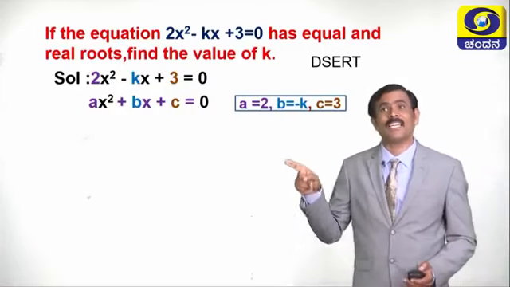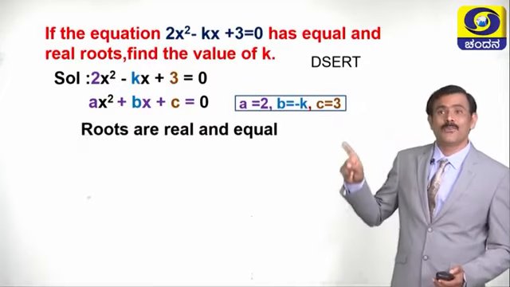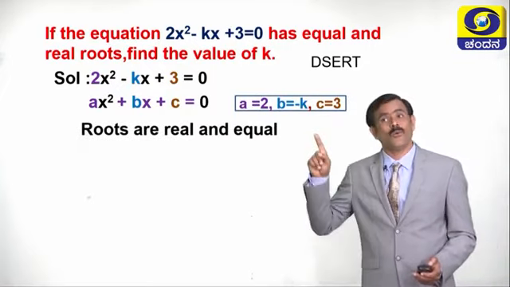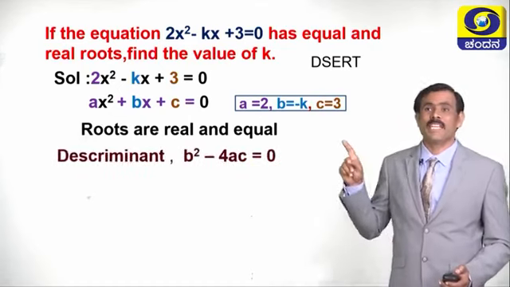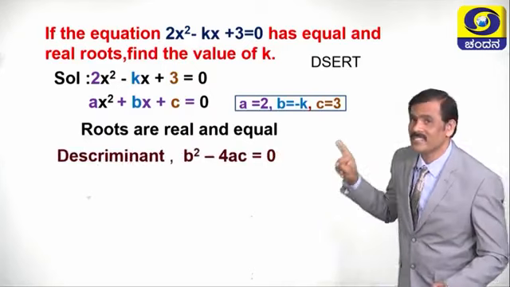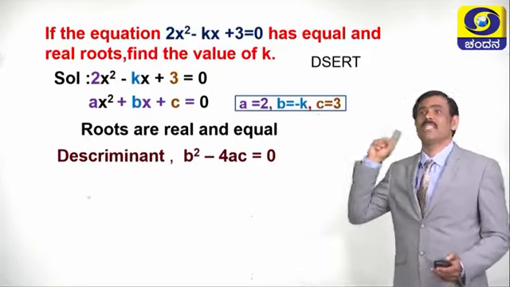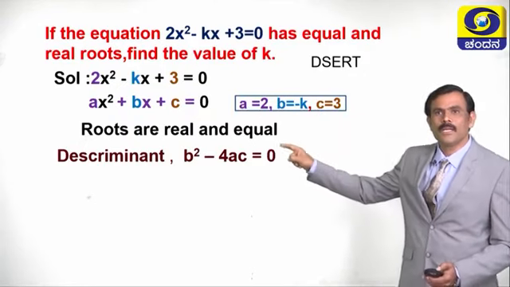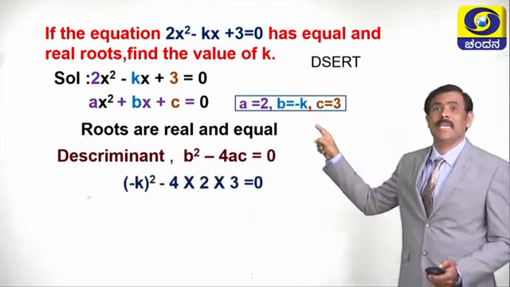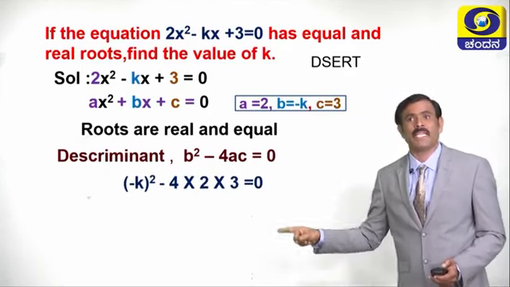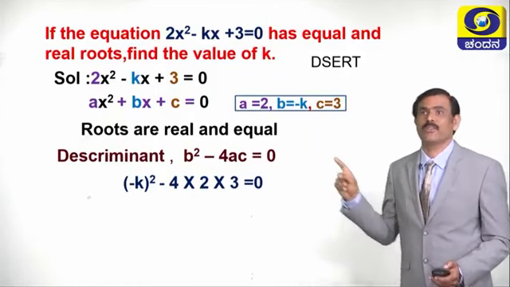What is given here? It is given roots are real and equal. If roots are real and equal, what is the value of discriminant? That is b square minus 4ac is equal to 0. We know this. Now substitute these values in the formula. So the formula becomes b square, means b is what? Minus k. Minus k whole square minus 4 into a is 2 into c is 3 is equal to 0.